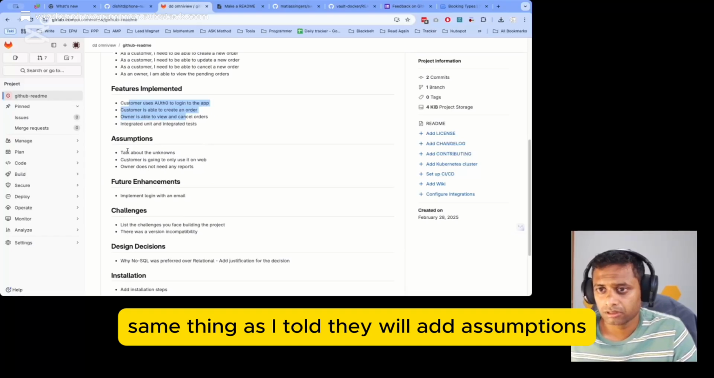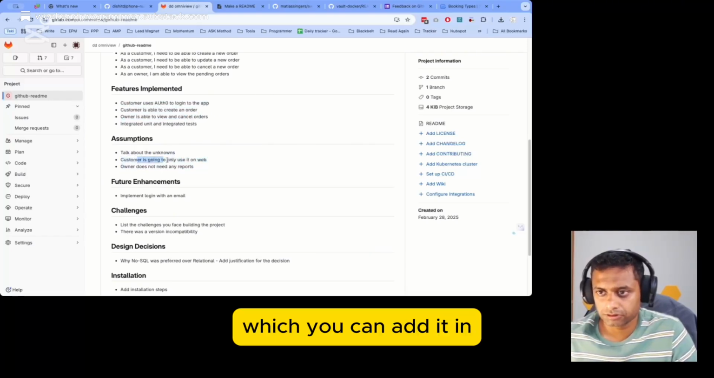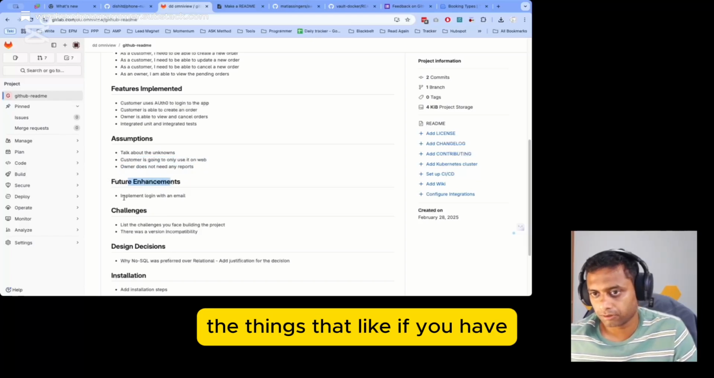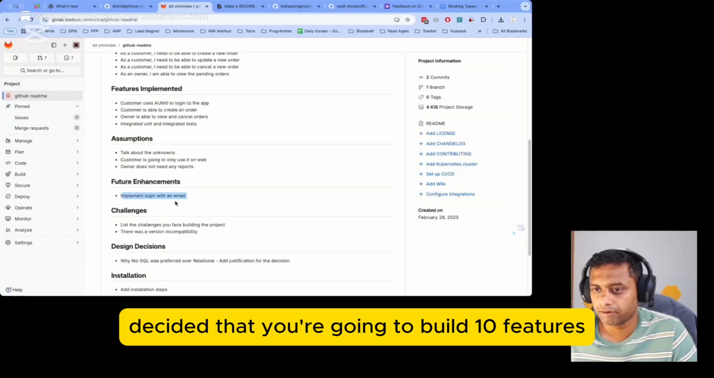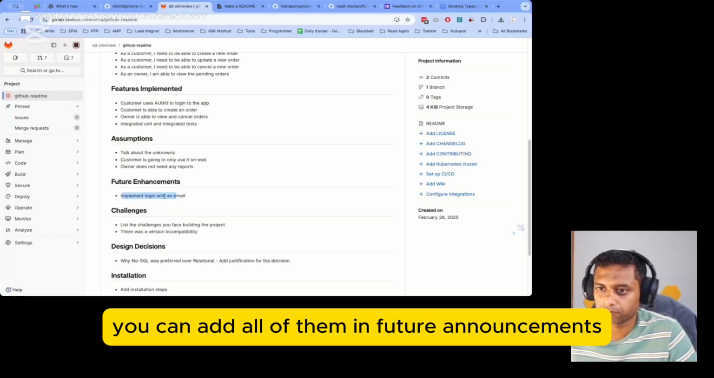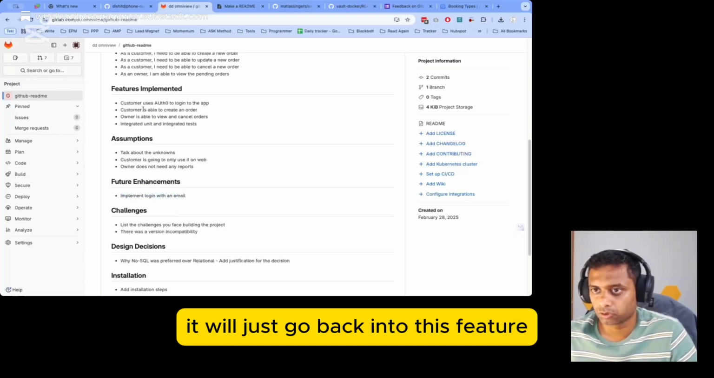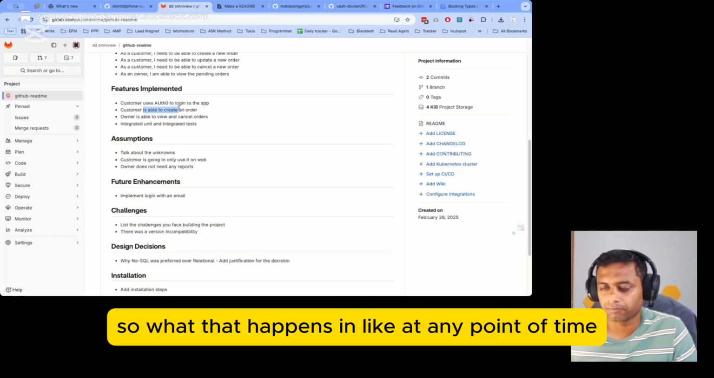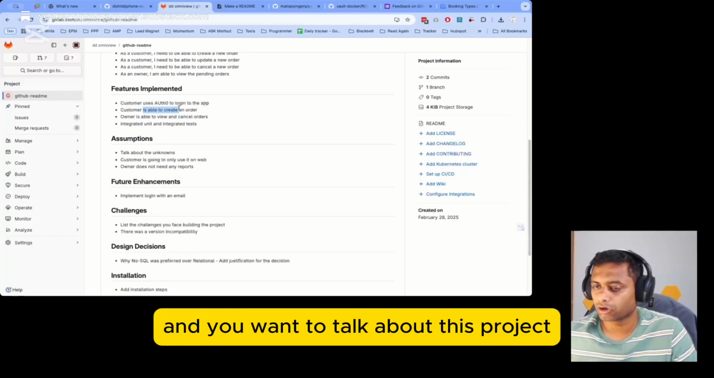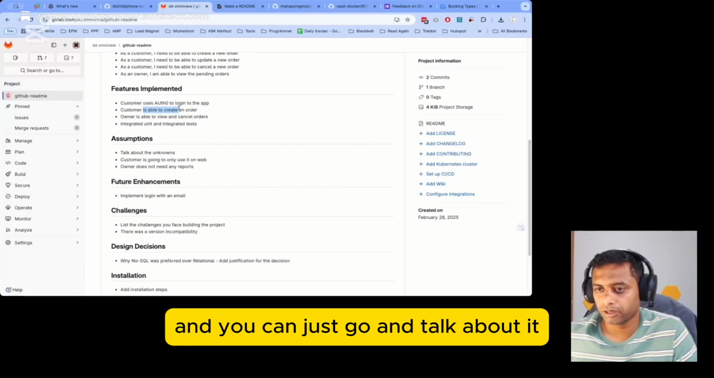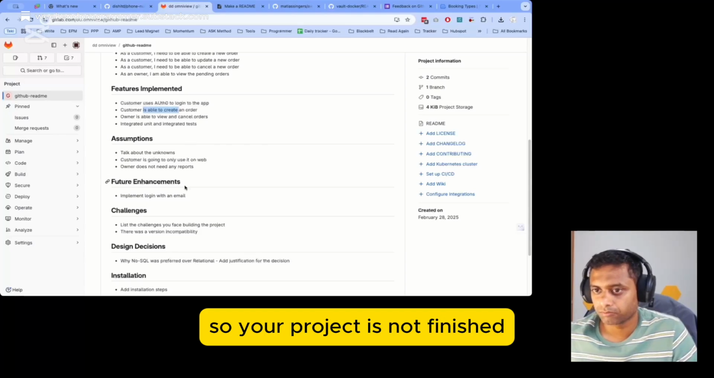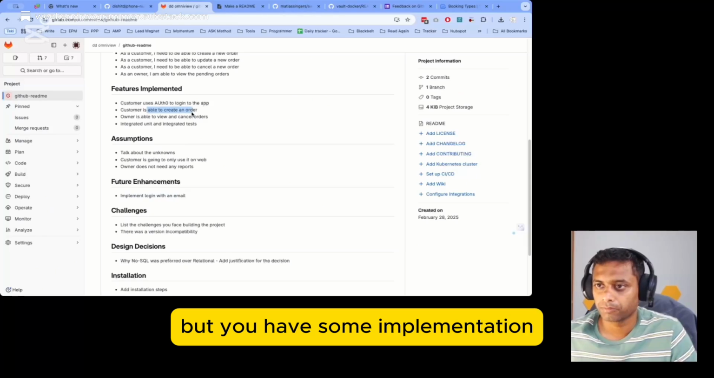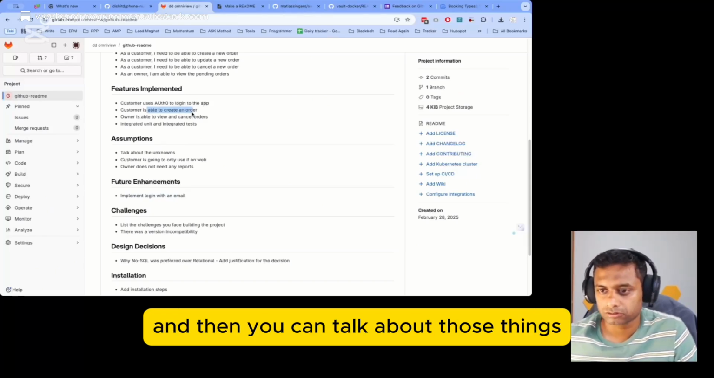Same thing as I told, they will add assumptions which you can add in, and they can add future enhancements. So if you have decided that you're going to build 10 features, you can add all of them in future enhancements, and then as you implement, it will just go back into this features implemented section. So at any point of time if you get a job interview and you want to talk about this project, you can just go and talk about it. Your project is not finished because it has got some features to be enhanced, but you have some implementation, and then you can talk about those things.